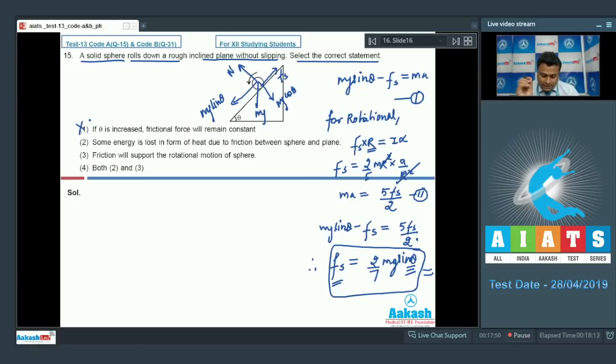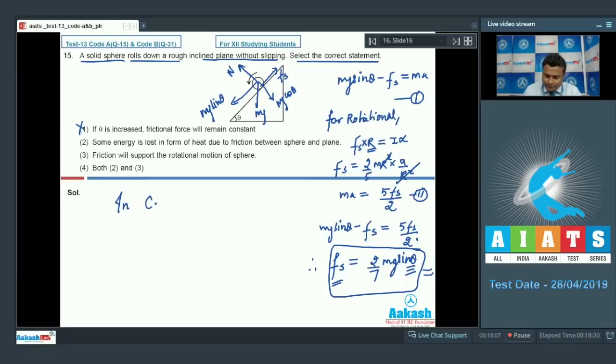Second option: some energy is lost in the form of heat due to friction between sphere and the plane. First of all, I just want to tell you, if there is no slipping, or pure rolling, no work is done by friction.